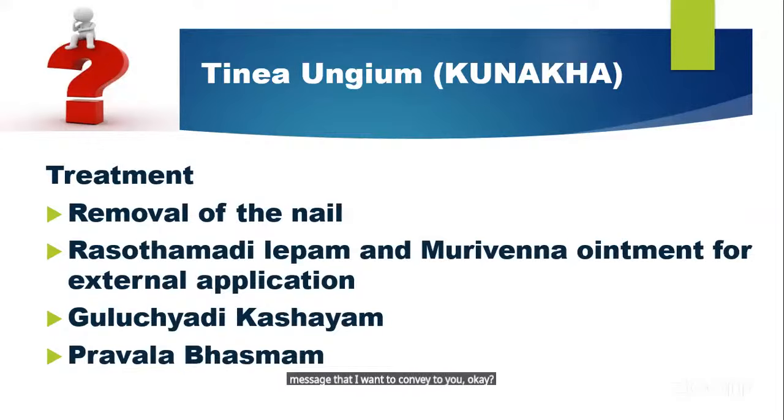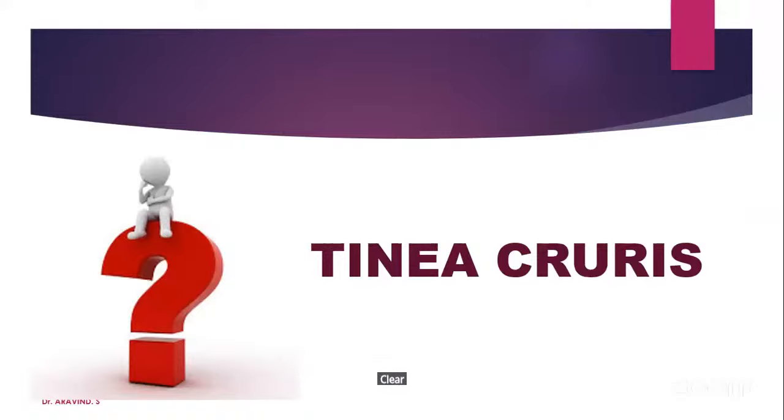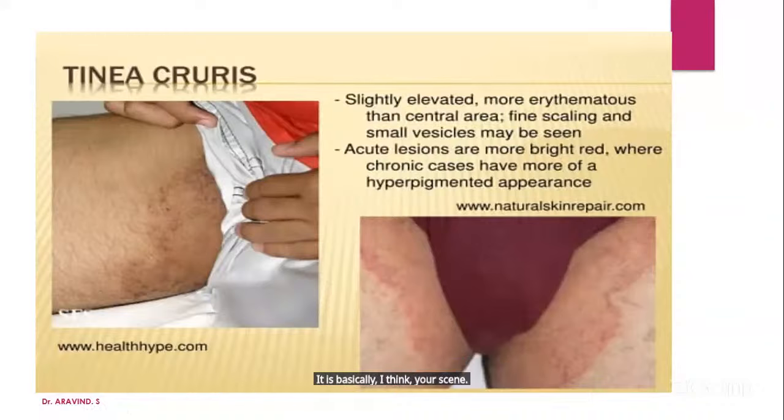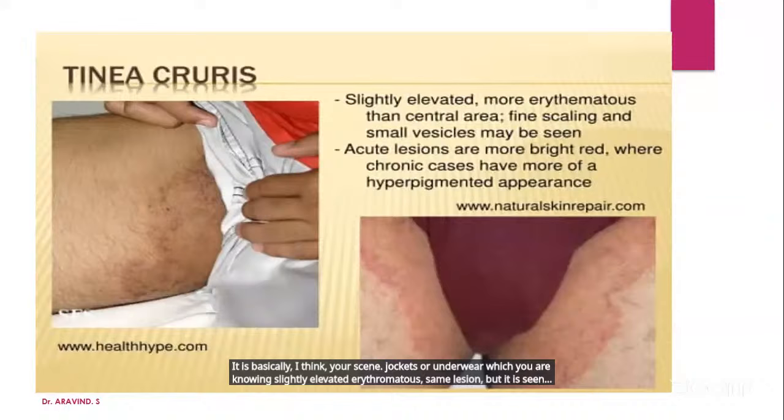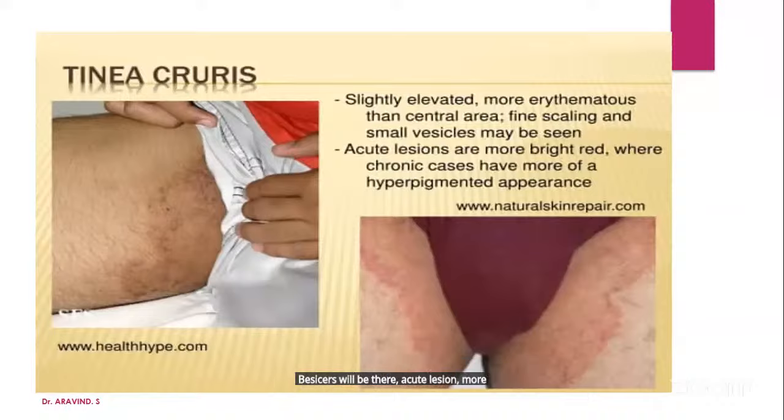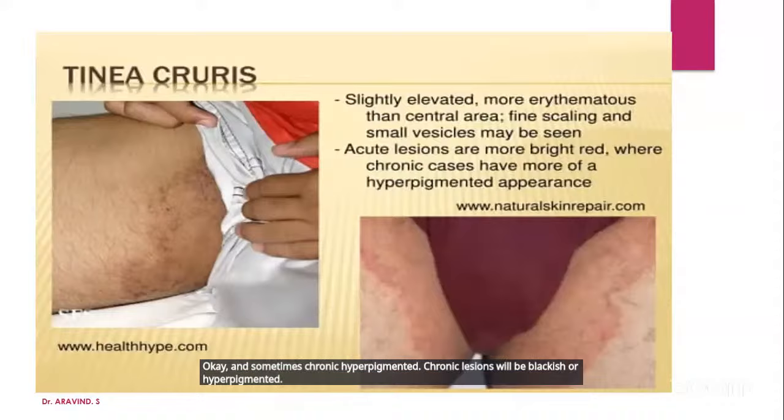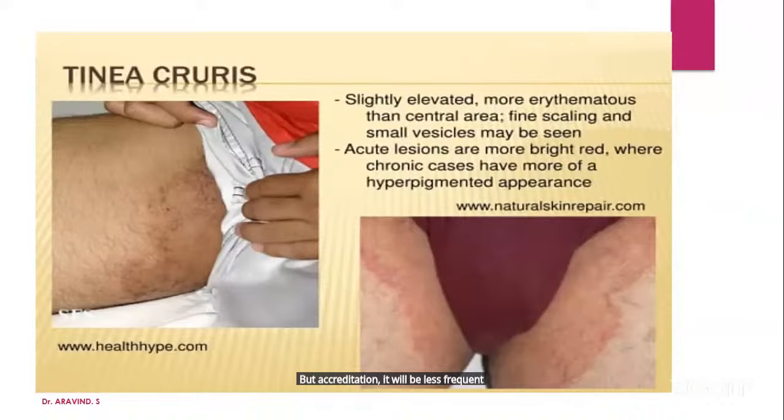Okay, clear? Tinea cruris. How many of you know Tinea cruris? Okay, someone is telling Tinea cruris. Basically, I think you have seen jock itch or underwear itch. A slightly elevated erythematous lesion, the same as before, but vesicles will be there. Acute lesions are more bright red, and chronic lesions will be blackish or hyperpigmented, while acute lesions have less pigment, reddish or pinkish, isn't it? I think you have seen this is more common in Grishma Ritu.